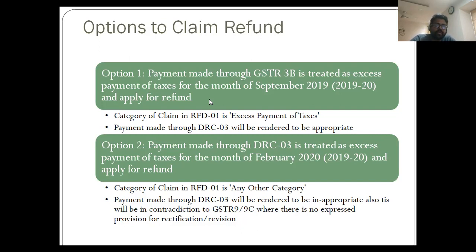A further important point to note here is that when the application of refund is to be filed in option number 2, the category selection in RFD 01, that is application of refund, as excess payment of taxes may not be possible, and PQR Limited will have to opt for any other category.